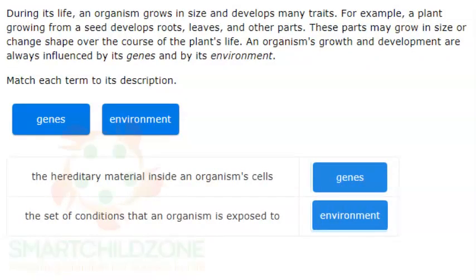An organism's environment is the set of conditions that an organism is exposed to. Conditions in an organism's environment can include the type of weather, the availability of food, the presence of predators, and many other factors that can influence growth.